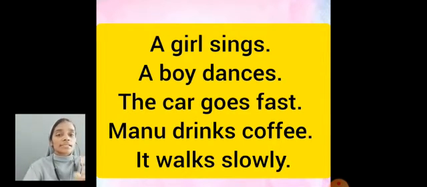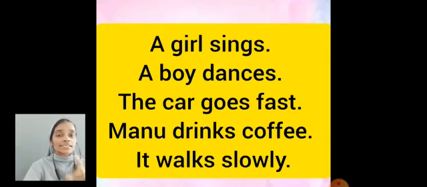A girl, that is the singular noun. Sings, that's a singular verb. A boy, singular noun, so the verb is dances. The car, singular, so the verb is goes. The car goes fast.